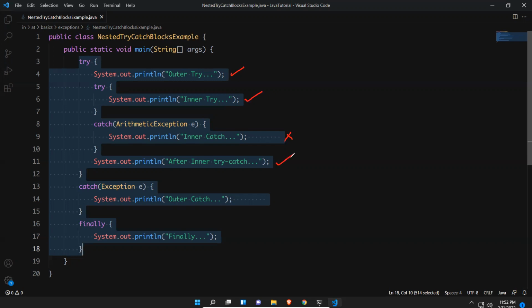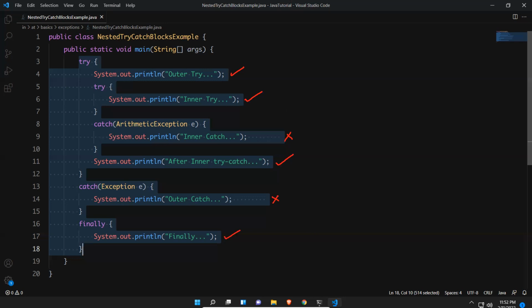Once the try-catch completes, there is another statement after inner try-catch. Okay, so it will print. Then it will not go to this catch block. The reason is in the outer try, I do not have any exceptions. So it will never go to here. Finally always executes. So four statements it will execute: outer try, inner try, after inner try-catch, and finally. So 1, 2, 3, 4. So we'll try to execute and see whether it will print or not.